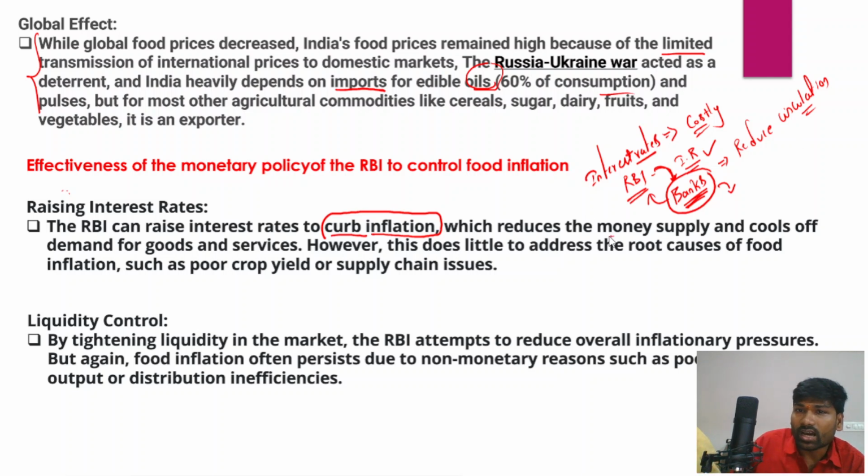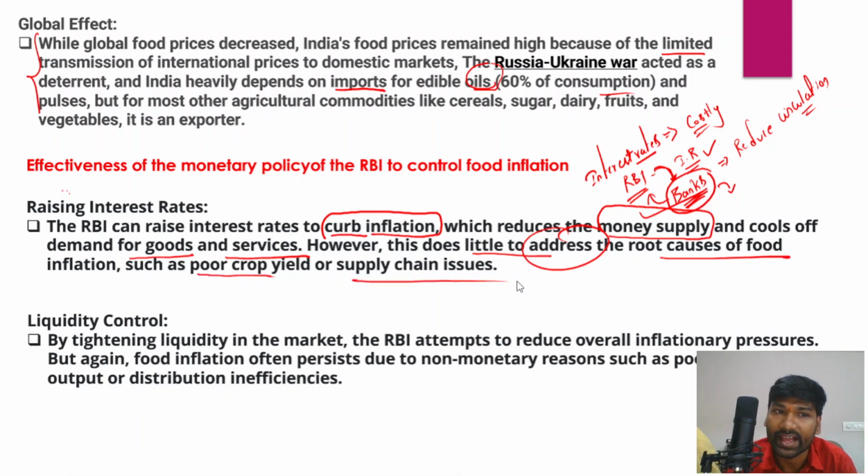So when RBI increases interest rates, that reduces money supply, and it also cools off demand for goods and services. However, this does little to address the root causes of food inflation, such as poor crop yield and supply chain issues as well. Apart from that, liquidity control is another area that has to be focused on. By tightening liquidity in the market, the Reserve Bank of India attempts to reduce overall inflationary pressures, but again, food inflation often persists due to non-monetary reasons such as poor agricultural output or existing distribution inefficiencies.